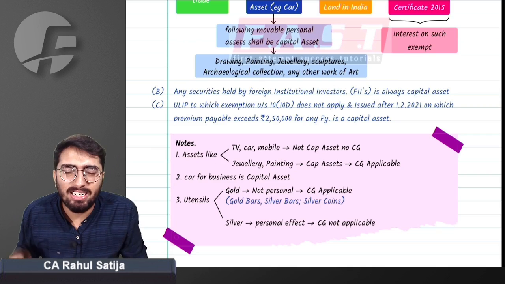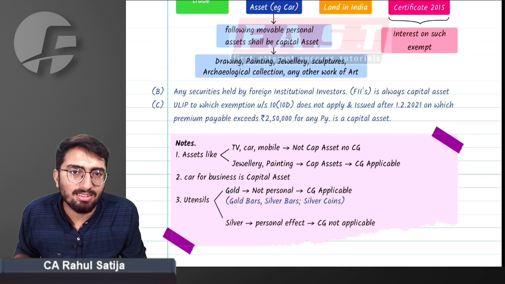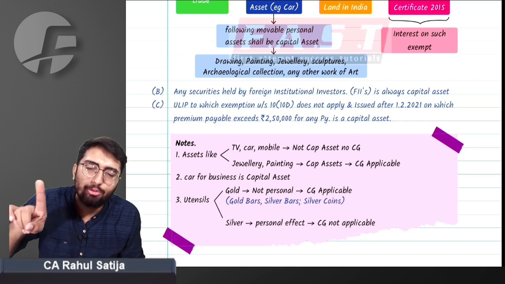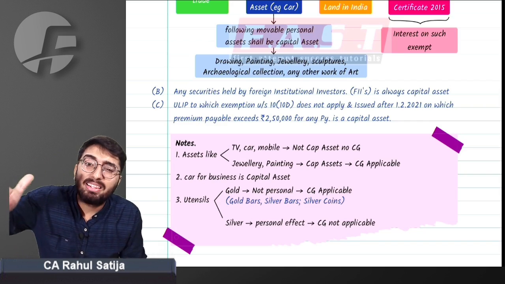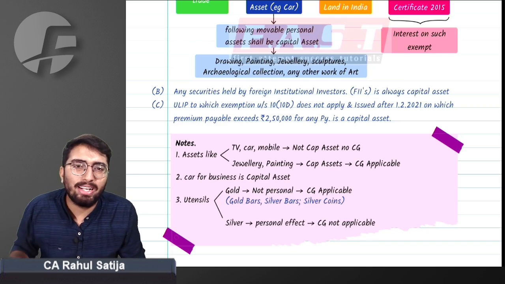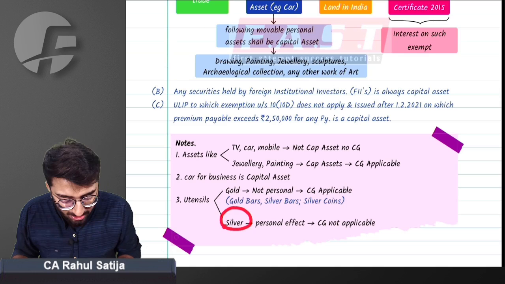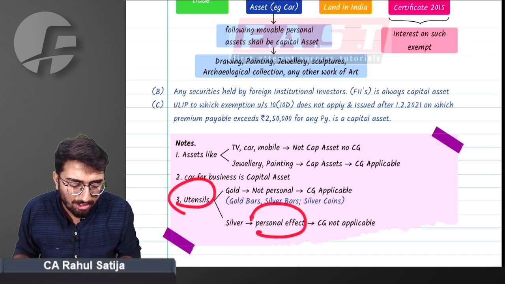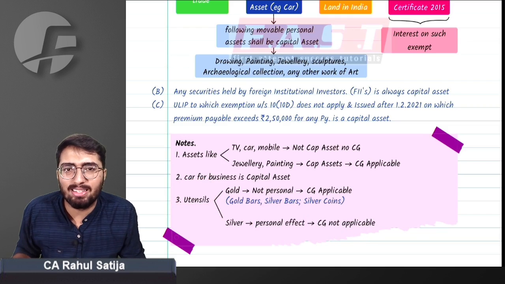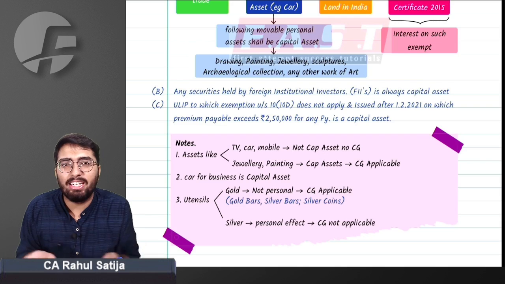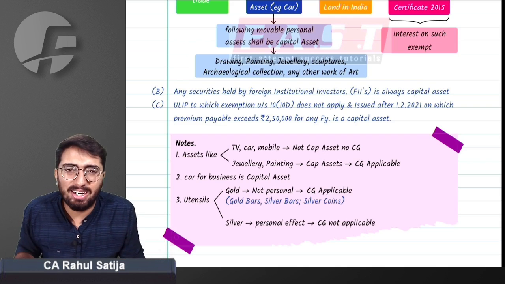What if, sir, somebody eats food in silver utensils? Can it be considered a capital asset? They are movable, they are personal, but they are a part of jewelry. Silver is a kind of jewelry, but the Supreme Court held that since silver utensils are of personal effect, they cannot be considered as capital assets. See what happens if you sell silver utensils which you were using for eating food: they should not be considered as capital assets.